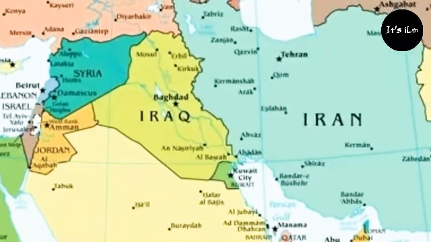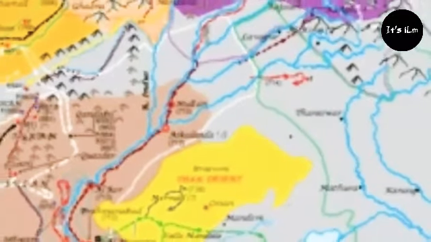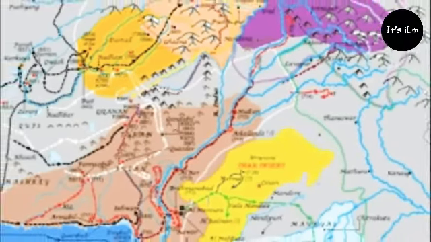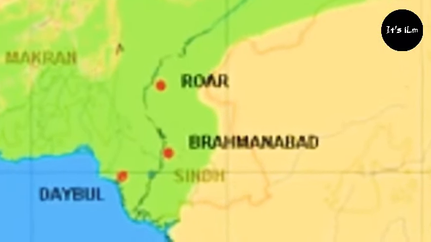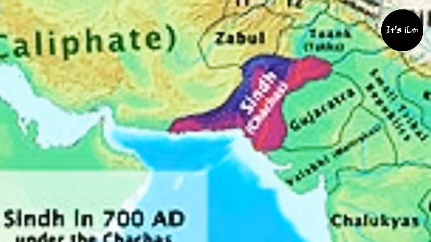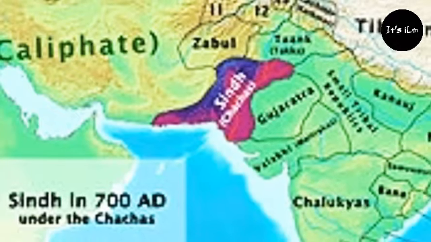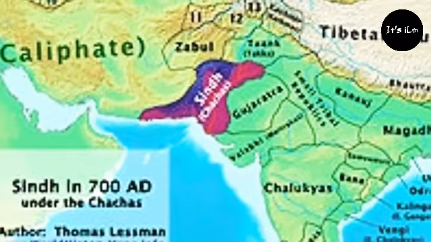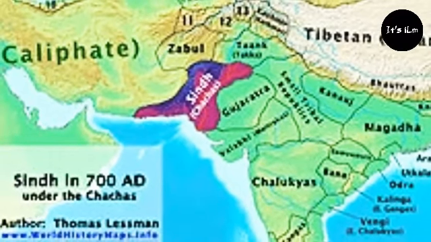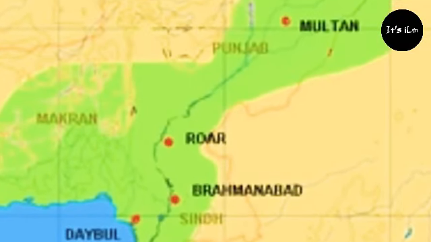Now let's see how the Turks established their rule in India and how they built up their kingdom. By defeating the small kingdoms of the Rajput kings, they established their empire in India, and after that the Turk rule started. The Turks' religion was Islam. From the beginning till the 8th century, the Arabs wanted to establish their kingdom in the region of Sindh, but they failed to establish their rule in that area. They frequently attacked the Sindh region.